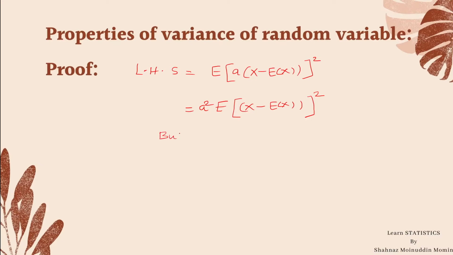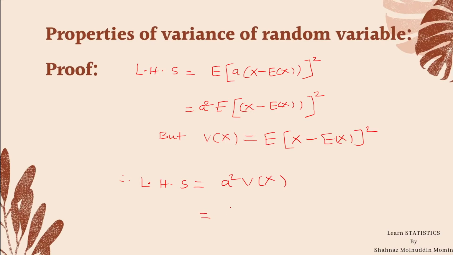But we know that variance x is nothing but expectation of x minus expectation x bracket square. Therefore, the left hand side is equal to a square into variance of x, and which is same as the right hand side of the property of the variance.